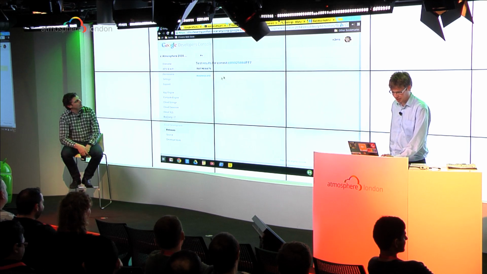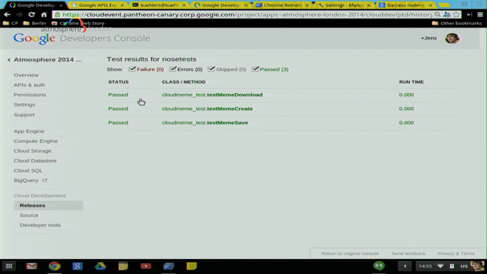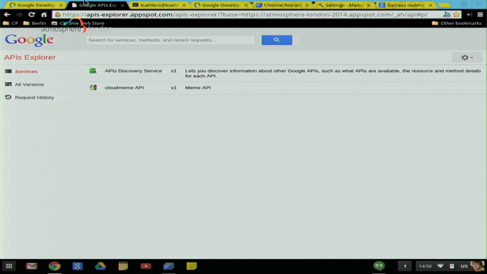All right, so I have the tests which I defined, and I can see the test results. All the tests passed, so it seems my code was working well. They all took 0 seconds to pass, though. Yeah, I wrote very efficient tests. Very good code, I'm sure. Very good code, very good tests. All right, so we're happy now. We've seen our tests have passed, so let's have a look at the output.